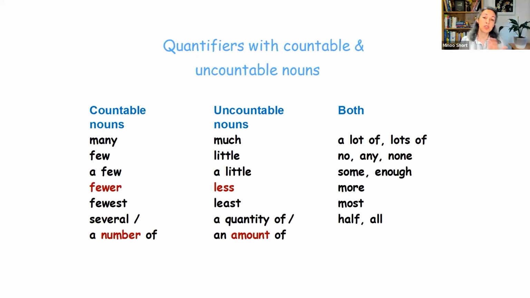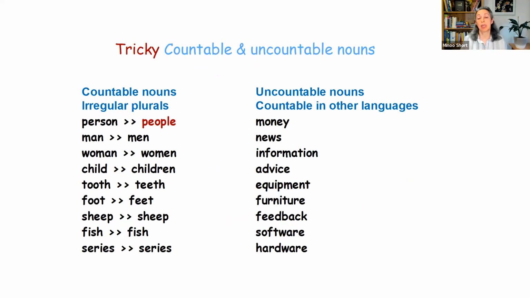Well, this brings us to the tricky countable and uncountable nouns. And for countable nouns, what makes them tricky is the irregular plurals. And people is one of them. People is the plural form of person. The word persons exists, but it's used uncommonly in very kind of technical situations.